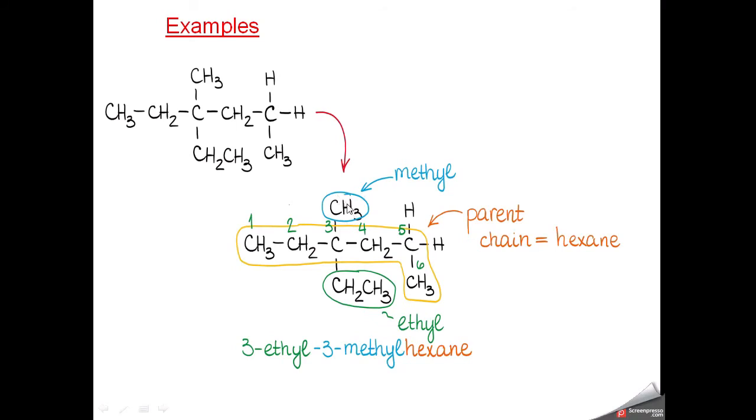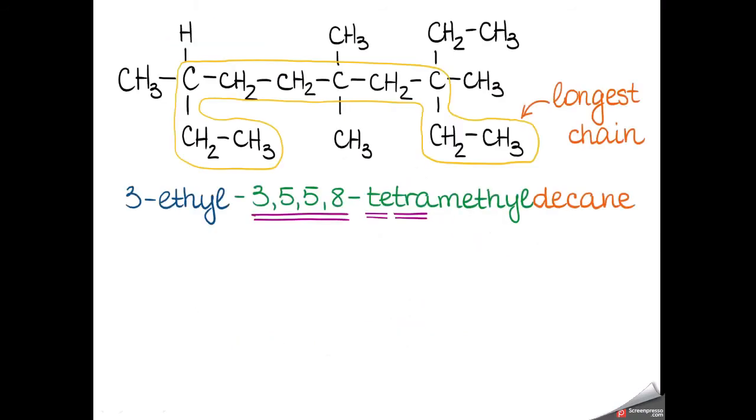So this group CH3 is methyl, CH2 CH3 is ethyl. Because ethyl comes earlier alphabetically, we have to write it before methyl, so its name becomes 3-ethyl 3-methylhexane. So this is the way. If you look at another example, again this is a compound.